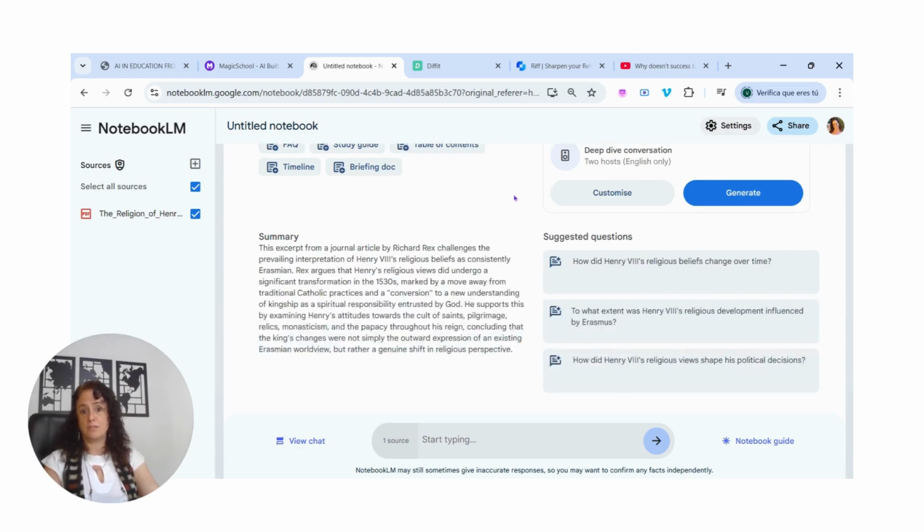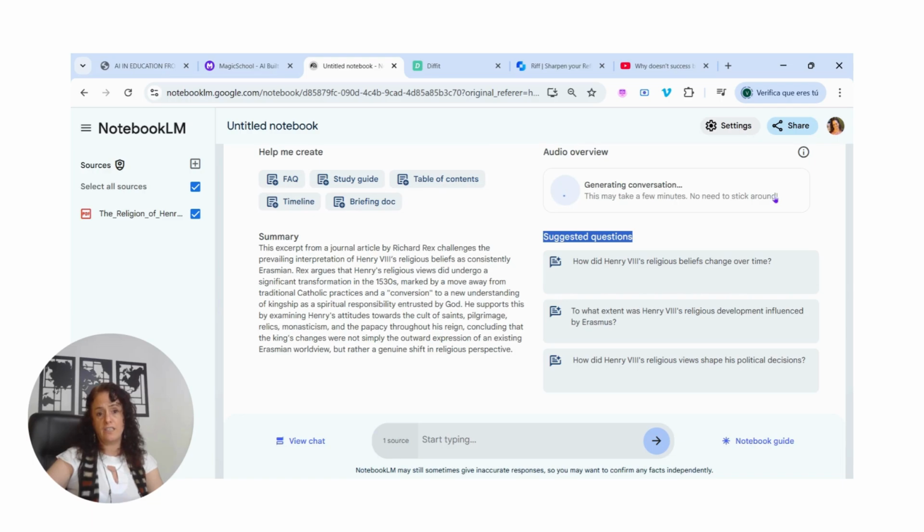Maybe I have forgotten what this paper was about, so I'll get the summary to work with my students, and I will get some suggested questions that I can ask my students. I can generate here. I click on generate, and while generating, this is an audio overview, generating conversation.